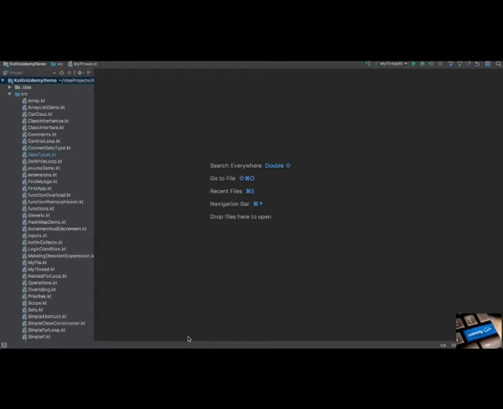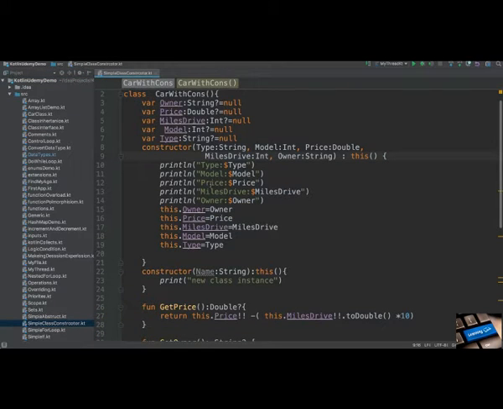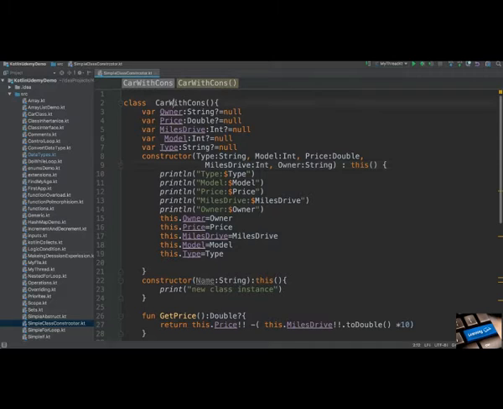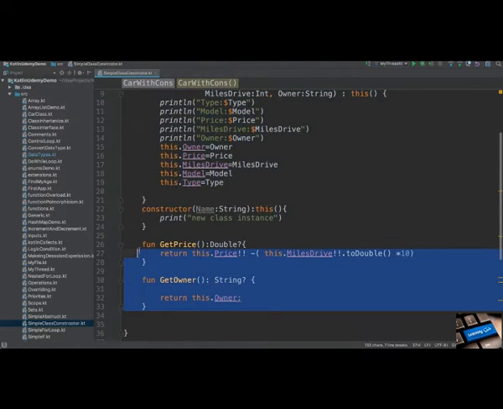Again. Let me talk in this video about packages. Before I start talking about packages, let's select this class, which is a simple class with a constructor. If you look through this class, we already built it. Name it Car, with a constructor, a number of properties, two constructors, and two methods.